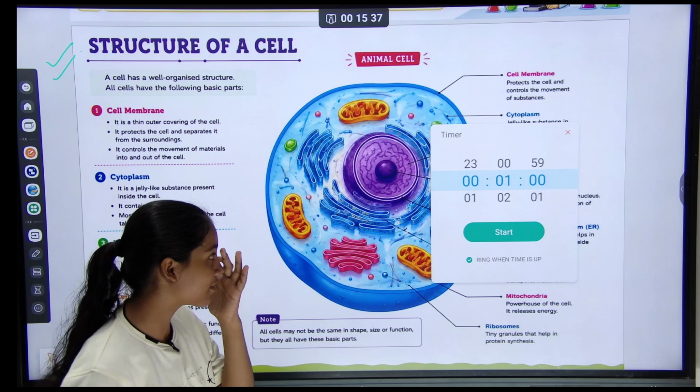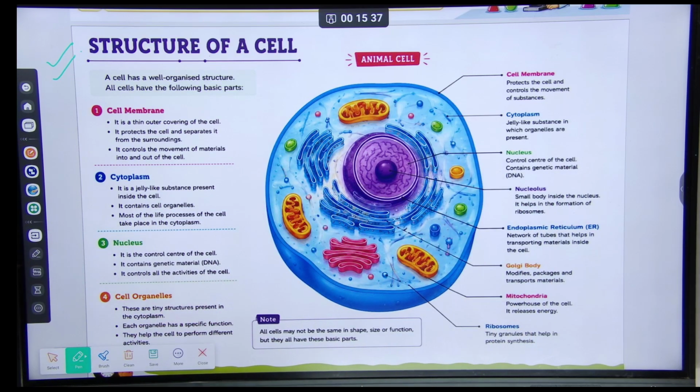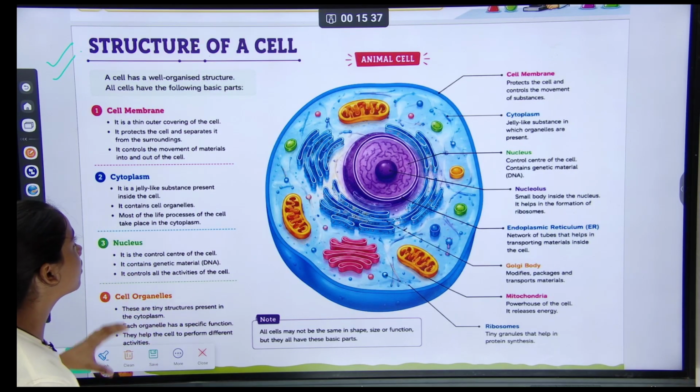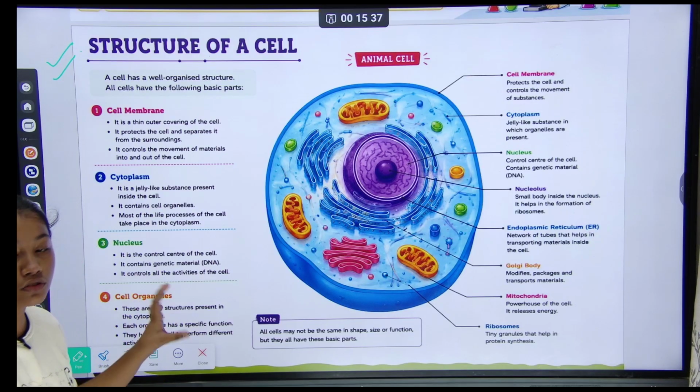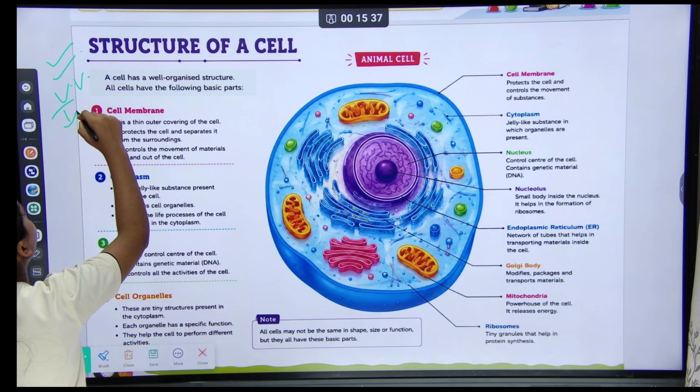So the break is over. Let's start this topic, structure of a cell. It is a very important topic.